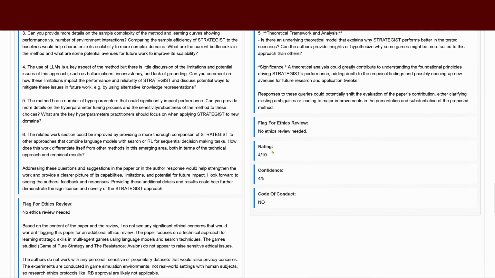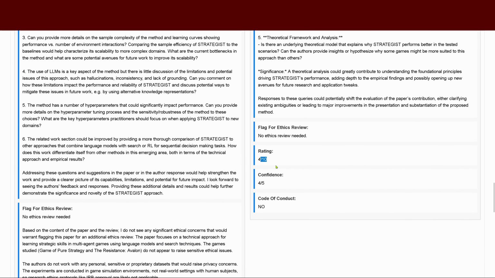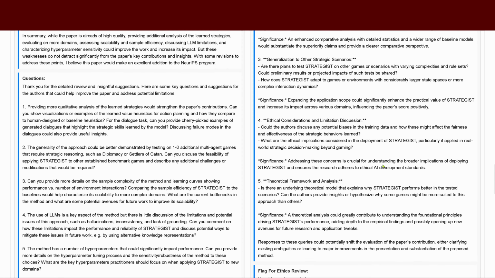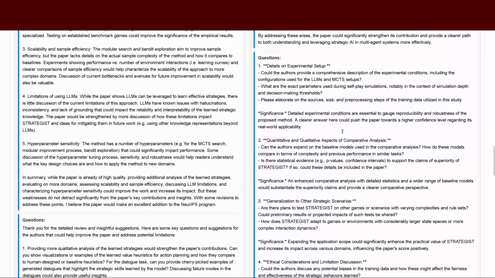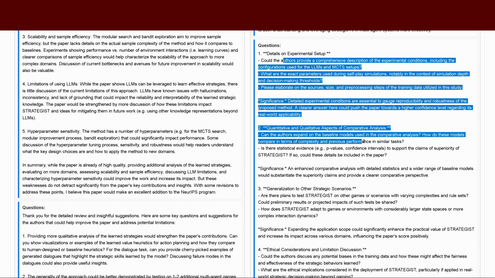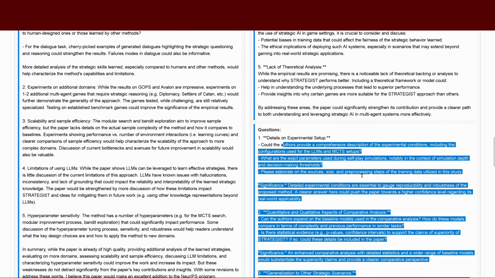But look at Model B on the right side. The rating is 4 out of 10. So this LLM tells you, you fail. Your research is not good enough to be published. Look here at the questions. You see the questions are not identical to the other one. The system focuses here on different topics.